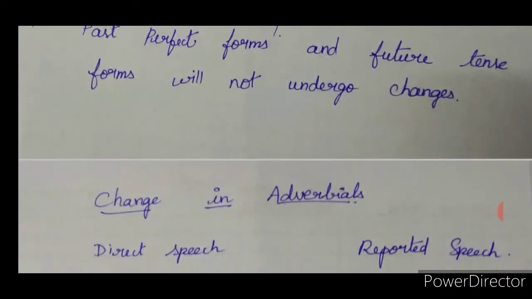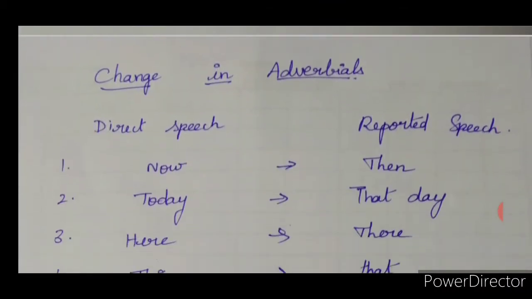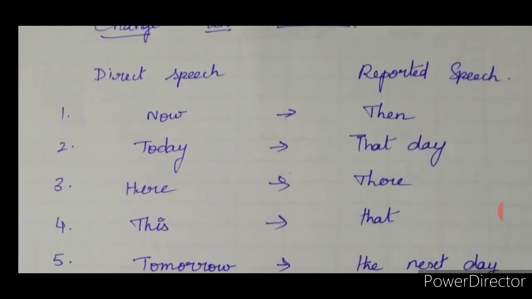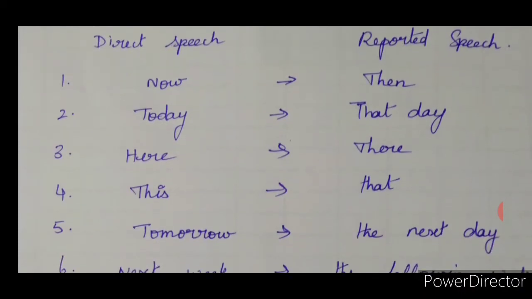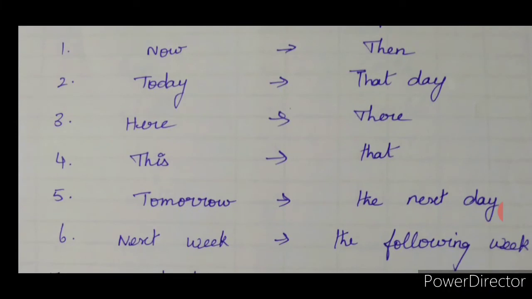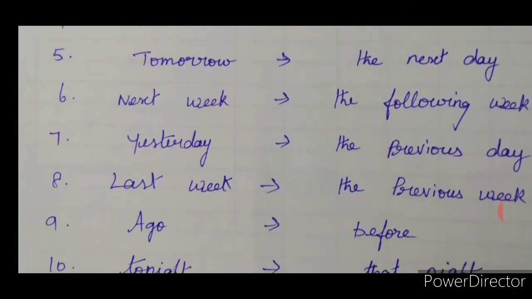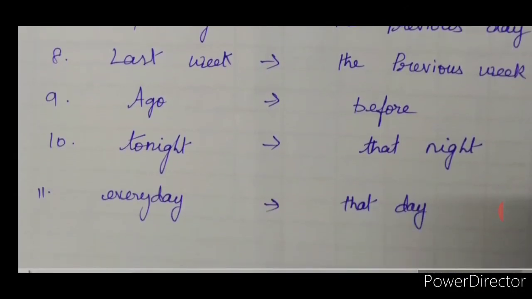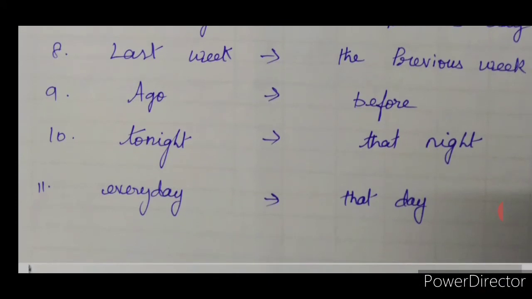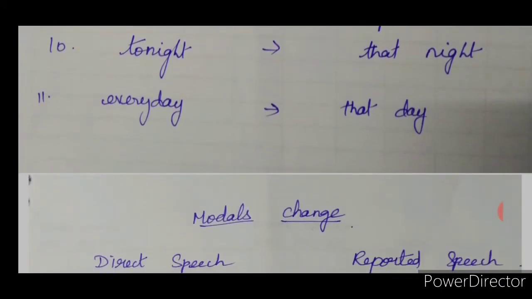Now we will go ahead to see the changes in adverbials. In direct speech, if it is now, it will change into then in the reported form. That is how you are going to see this. Now, then; today, that day; here, there; this, that; tomorrow, the next day; next week, the following week; yesterday, the previous day; last week, the previous week; ago, before; tonight, that night; every day, that day.